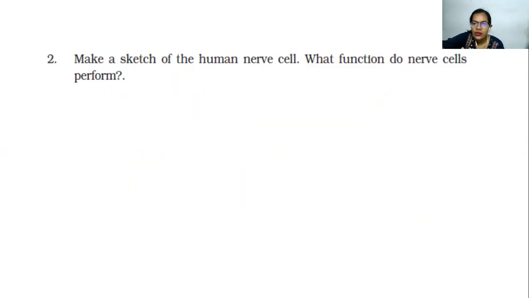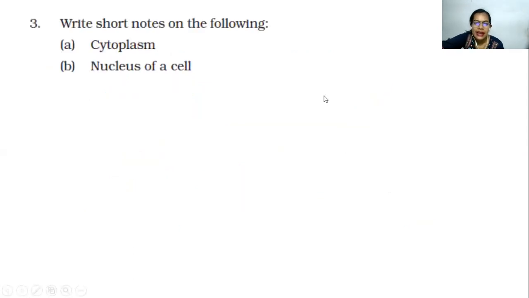So moving on to the next question. Write short notes on the following. Already discussed in the lecture, both cytoplasm and nucleus. Cytoplasm is the jelly-like substance which is present inside the cell membrane, right? And it has many organelles like mitochondria, Golgi, ER, ribosomes, etc. Nucleus of a cell is the content covered by the nuclear membrane, and inside it has nuclear pore complexes which help in the passage of molecules from the inside of the nucleus to the outside in the cytoplasm and vice versa.